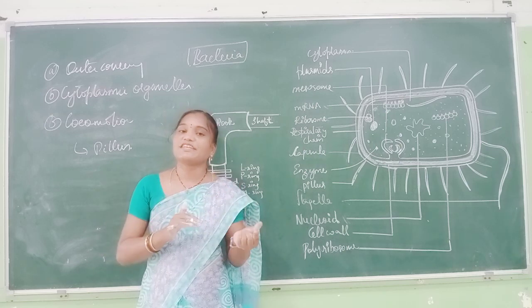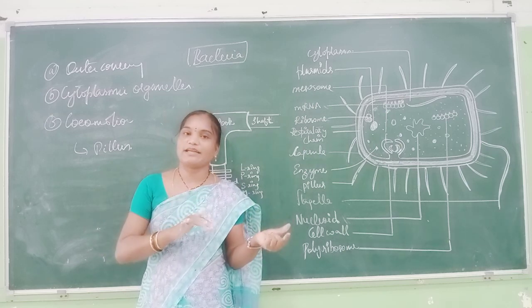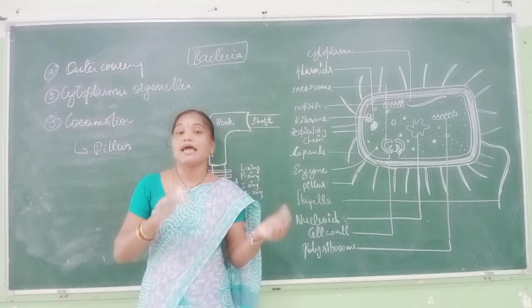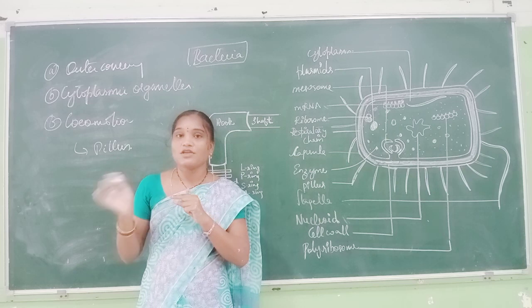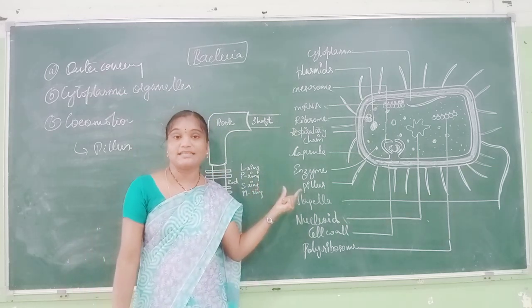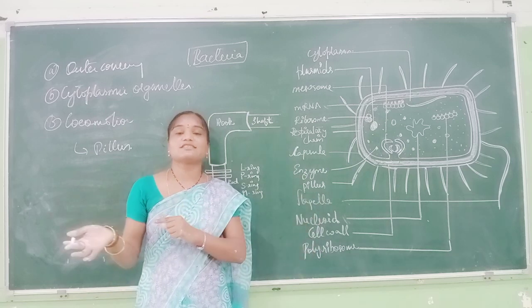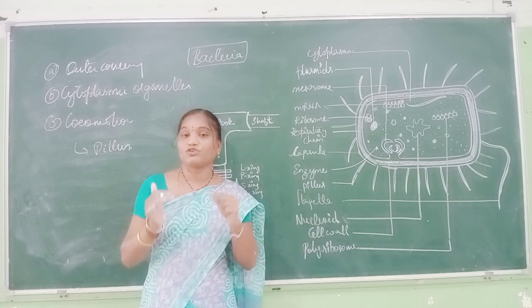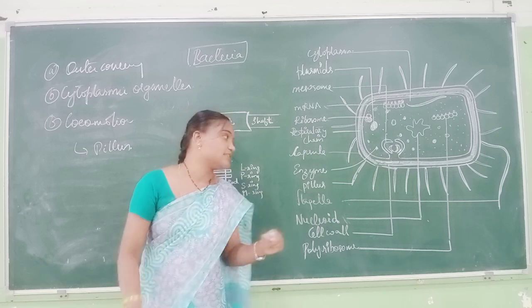If sex pili are present on the bacteria, it is known as F plus. If sex pili are absent, it is known as F minus. The bacterium transferring genetic material is F plus, and the receiving bacterium is F minus. During this genetic transformation, the pili are known as sex pili.